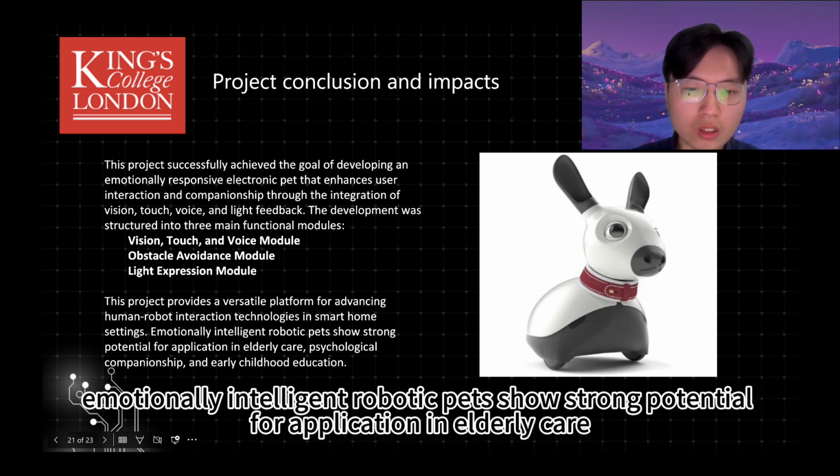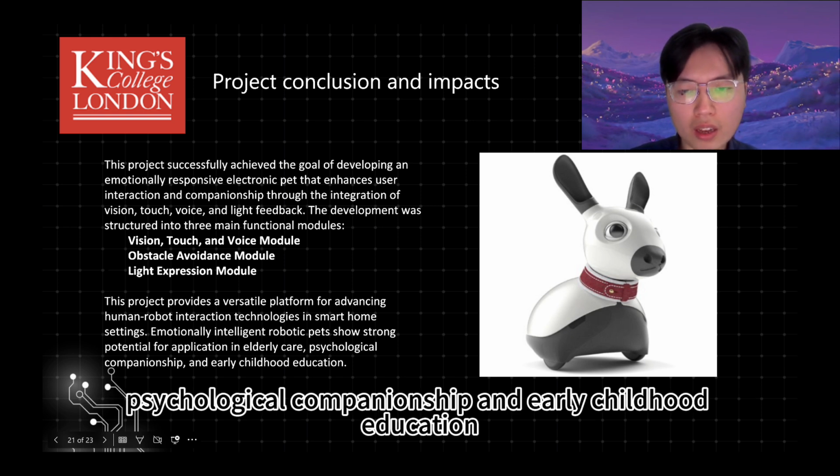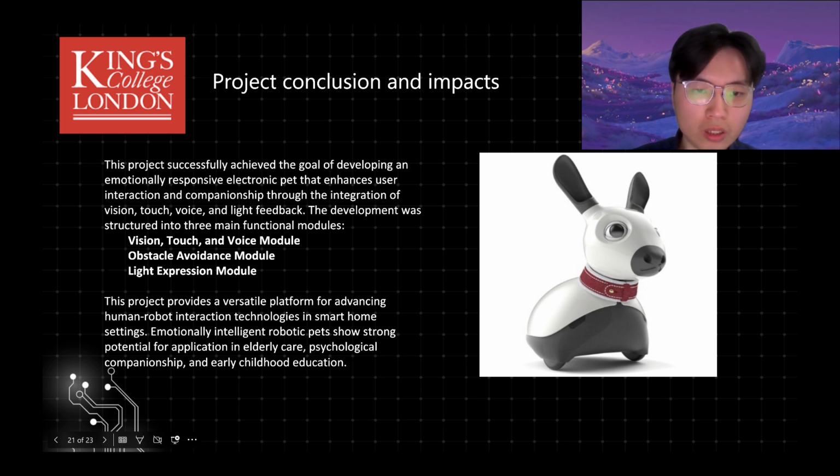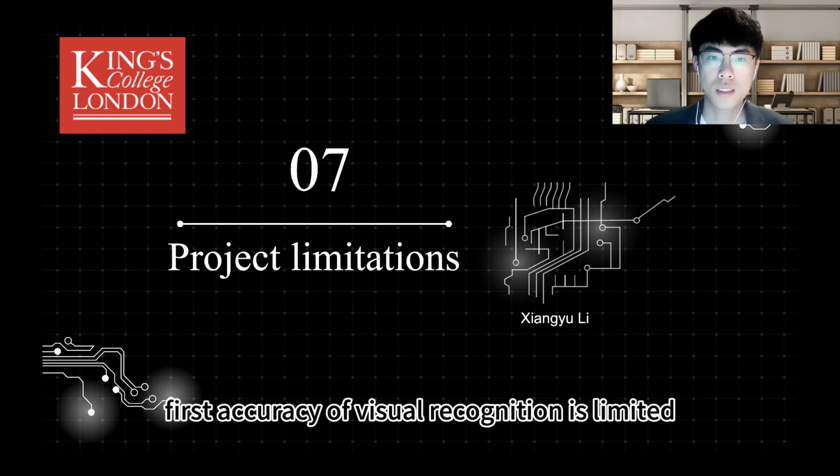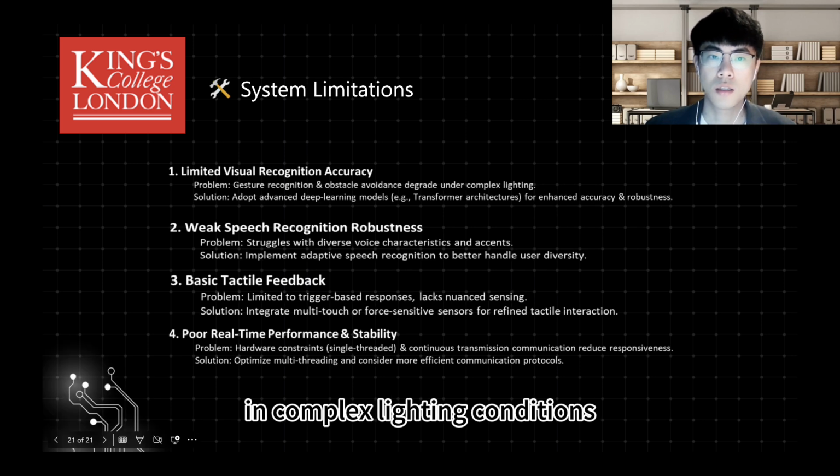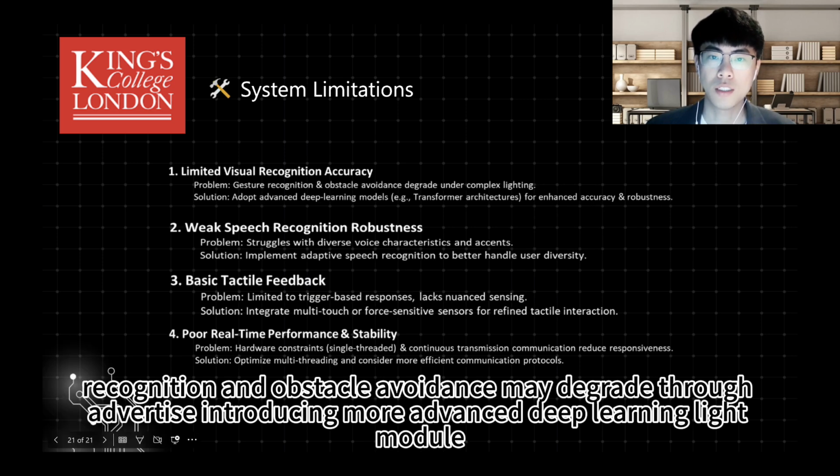Emotionally intelligent robotic pets show strong potential for application in elderly care, psychological companionship, and early childhood education. First, the accuracy of visual recognition is limited in complex lighting conditions. The effectiveness of gesture recognition and obstacle avoidance may decrease.